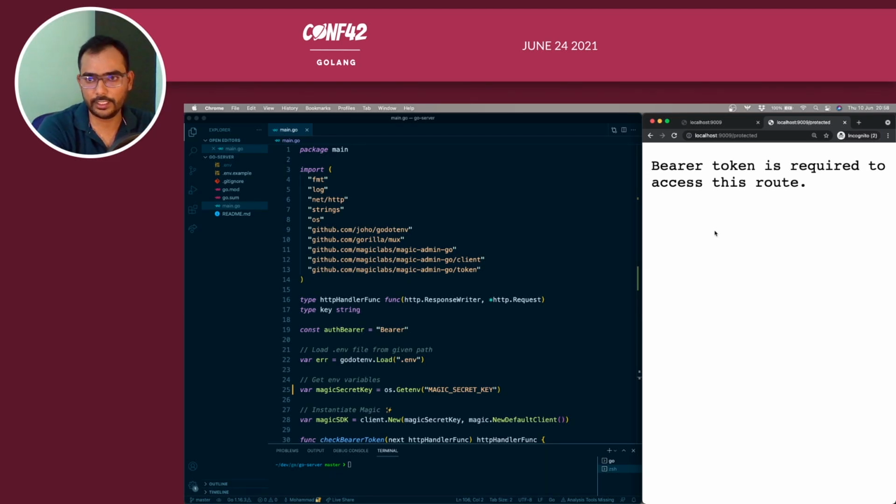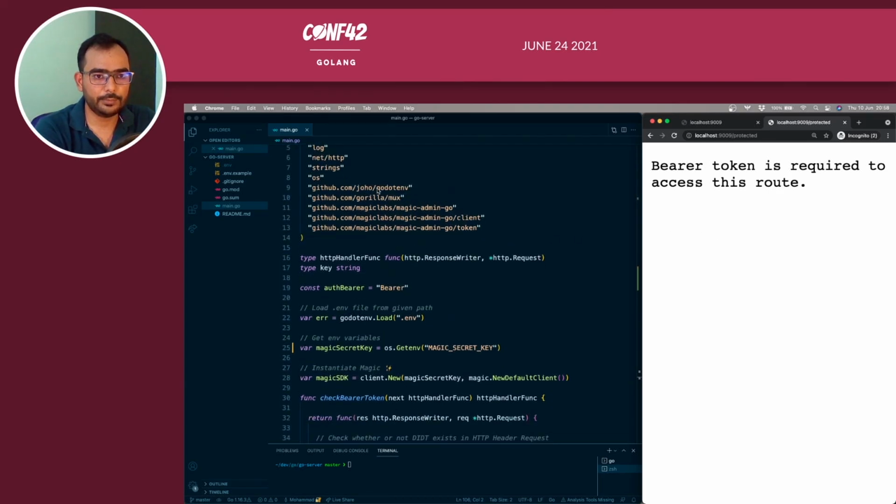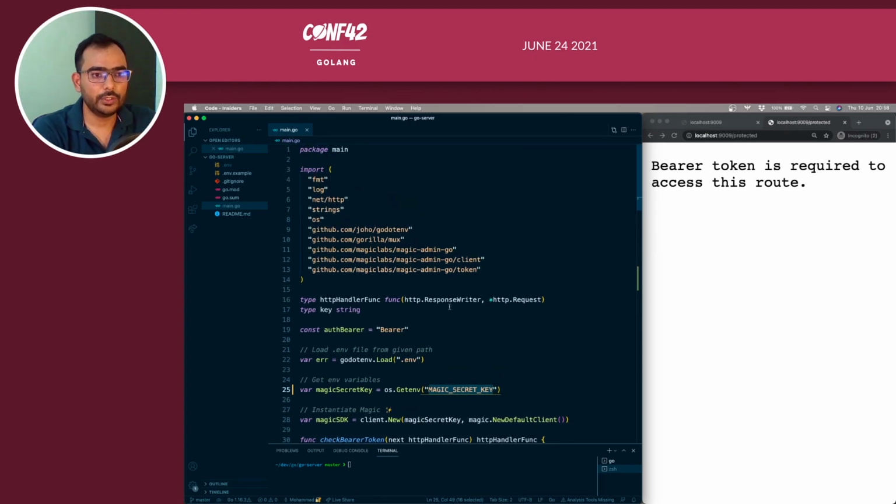And here the token is the decentralized identity token, right? So we are using something called .env to load the environment variables, and we are using something called the magic secret key. As I said, on the server side you use the magic secret key, and on the client side you use the magic API key, right? Apart from this, the Gorilla Mux is the same, and I have just added .env to access and load the .env variables so that we can use the magic secret keys, right?